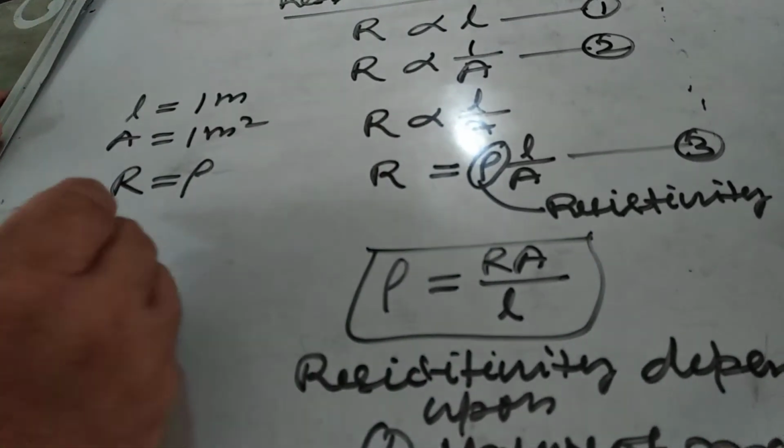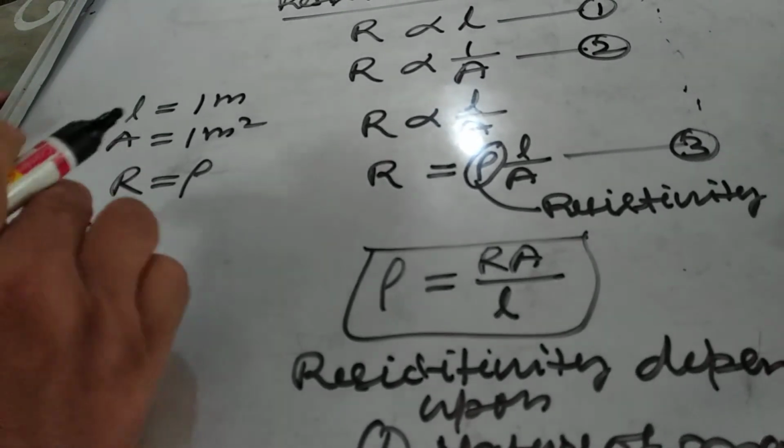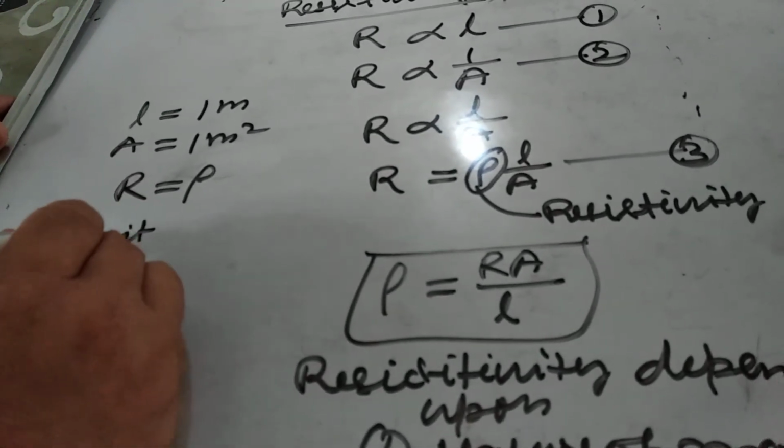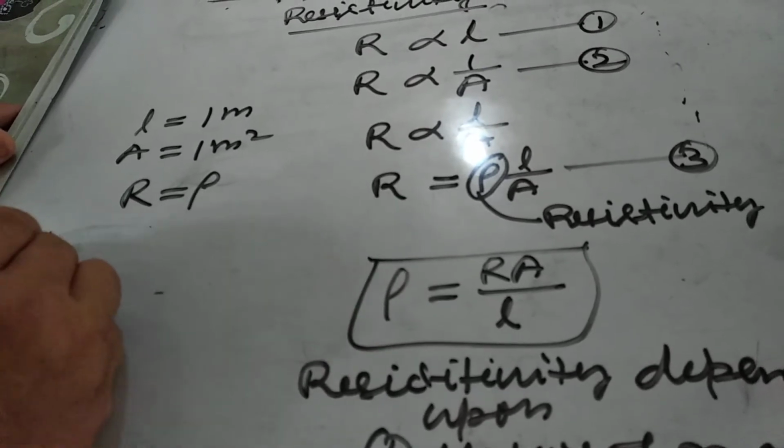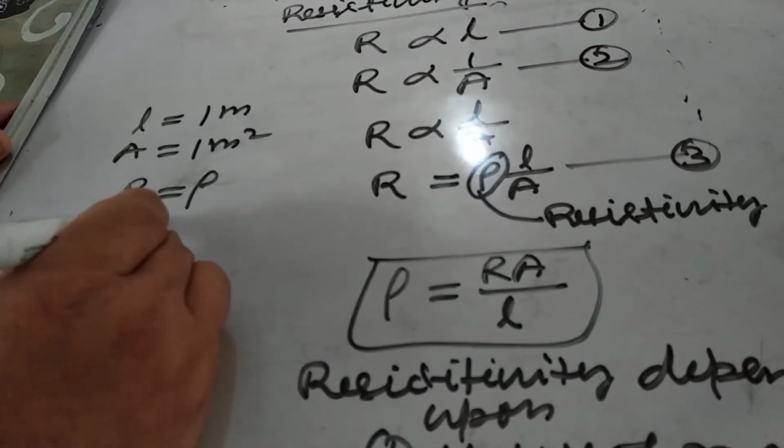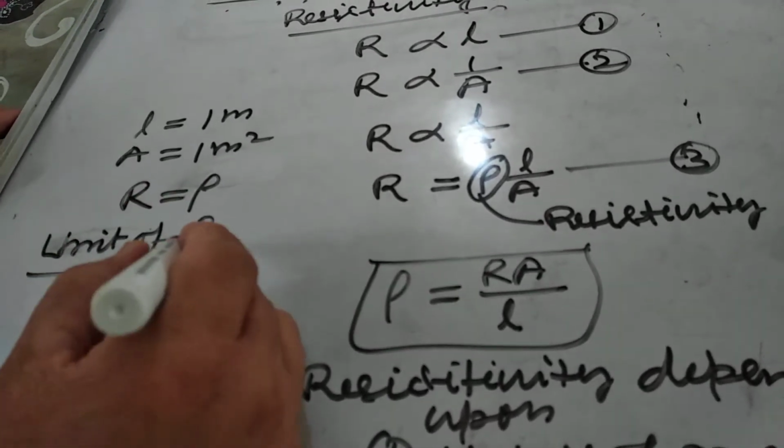And now the unit of resistivity, that is rho.